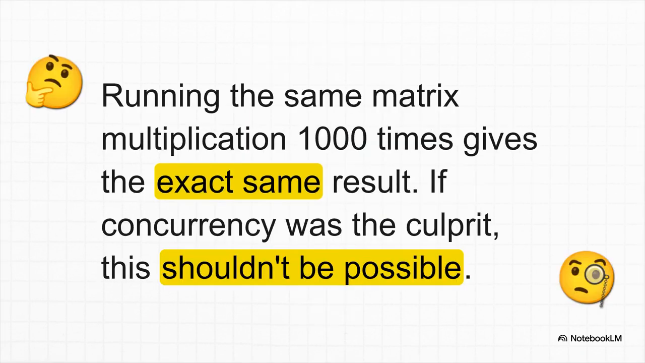And here comes the plot twist. Our usual suspect? It has an alibi. When researchers took a core LLM operation, like a big matrix multiplication, and ran it over and over on a GPU, they got the exact same, bit-for-bit identical result every single time. Now, if that random race between threads was the real problem, this should be impossible. So something else must be causing the randomness.